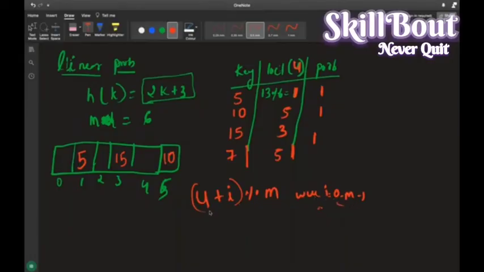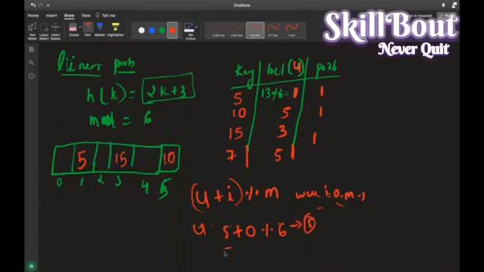Okay, मैं अब क्या करूंगा, u बोले तो क्या है, what is u means 5, right? 5 plus I starts from 0, 5 plus 0, what is 5 plus 0, 5 itself, right? So 5 modulus of 6 is what, guys? 5 itself. Okay, ये first one हो गया, right?